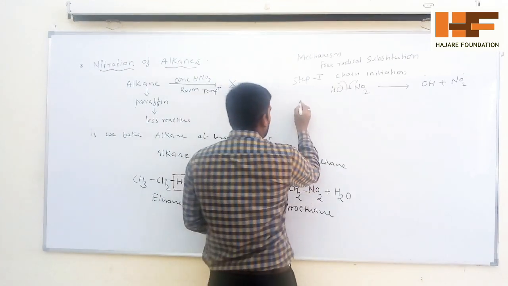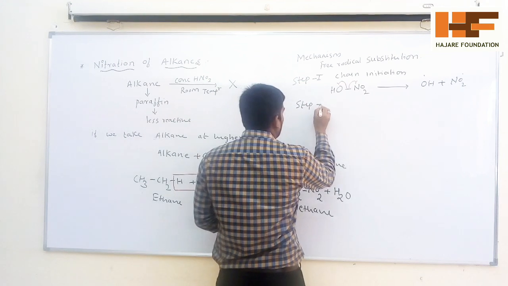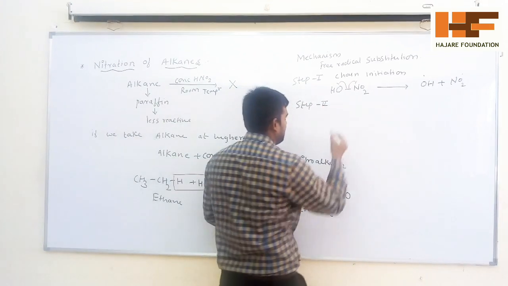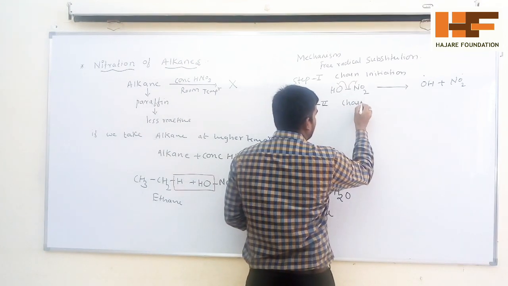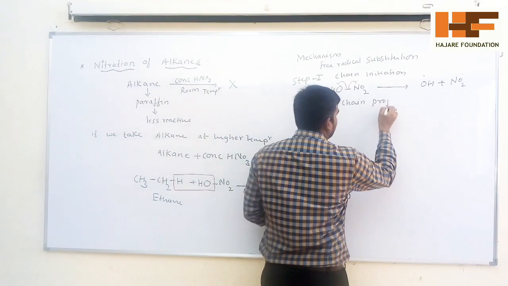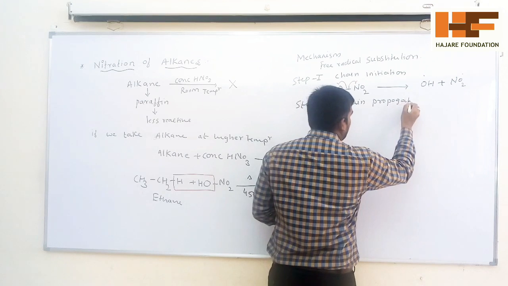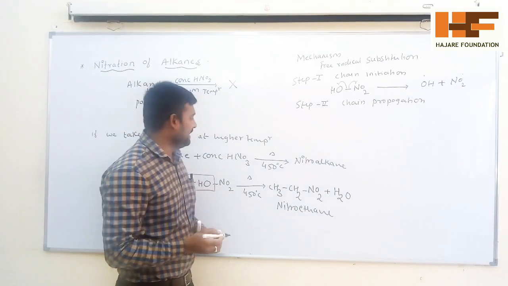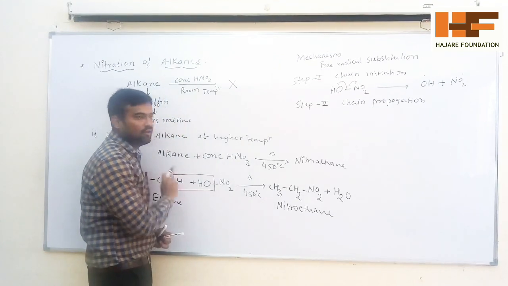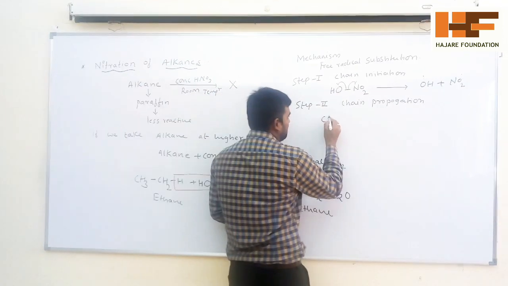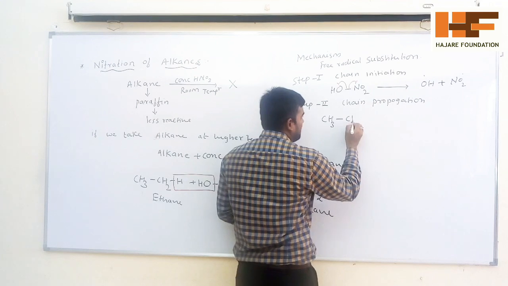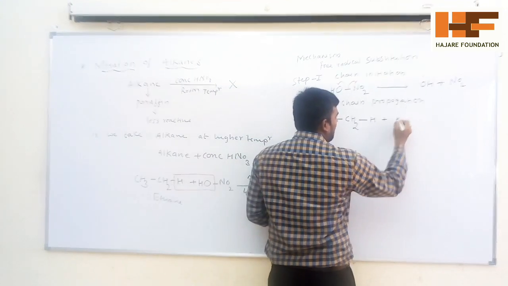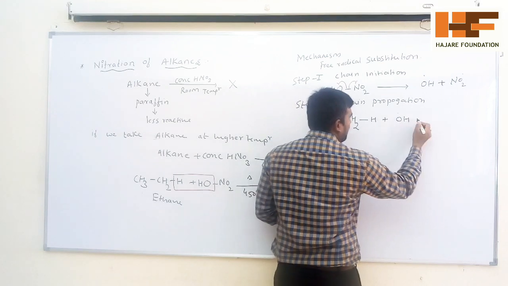In step number 2, chain propagation, continuation of the chain takes place. In the chain propagation, what happens? That reactive OH dot radical will attack the ethane molecule. See, CH3CH2H plus the OH dot radical.